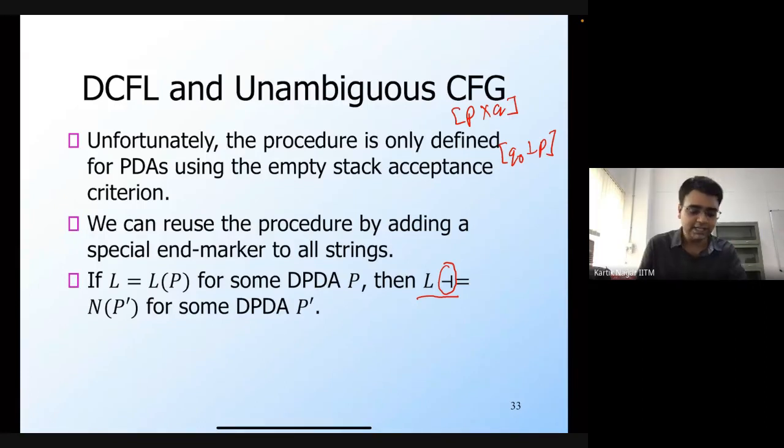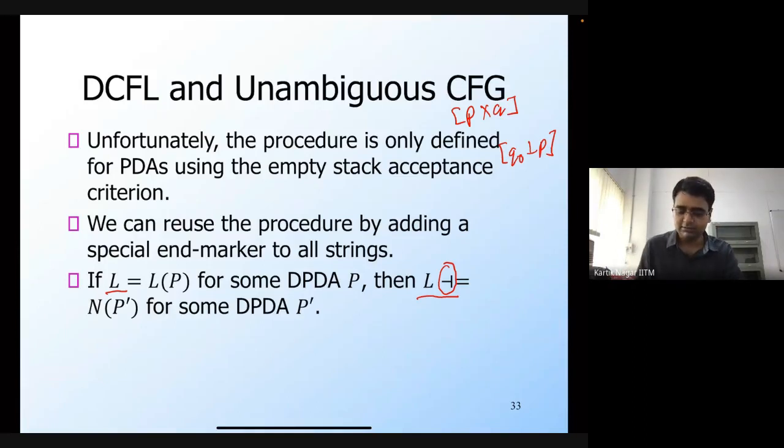for the language L itself, there may not exist a DPDA which would accept it by the empty stack criterion. This is because if L has the prefix property, then there may be one. But if L does not have the prefix property, then there's definitely not going to be a DPDA that's going to accept it by the empty stack criterion. But if you just append this end marker to all the strings in the language, then there definitely exists a DPDA P prime which is going to accept it through the empty stack criterion.